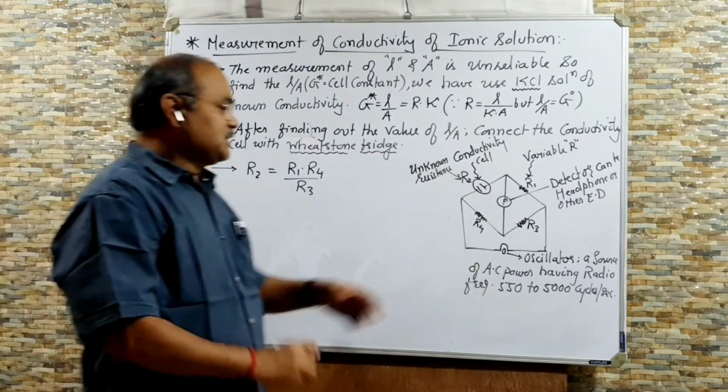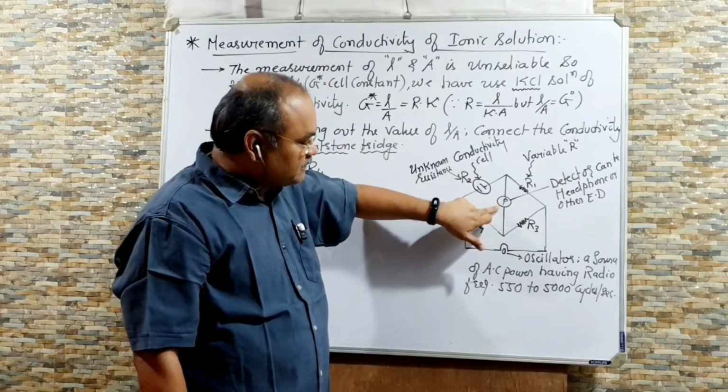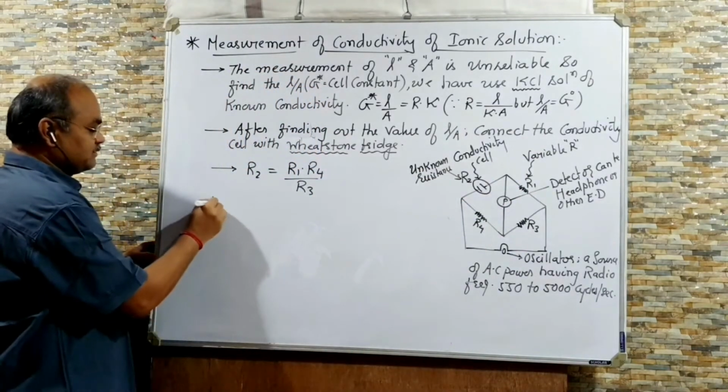Now the important point is how to balance this bridge. The bridge is balanced when no current passes through the detector. So that point also you have to write.